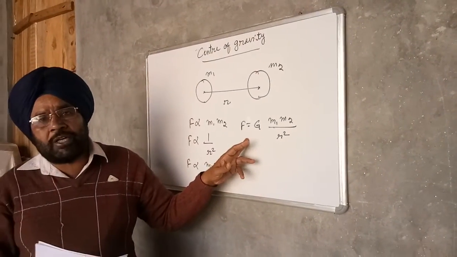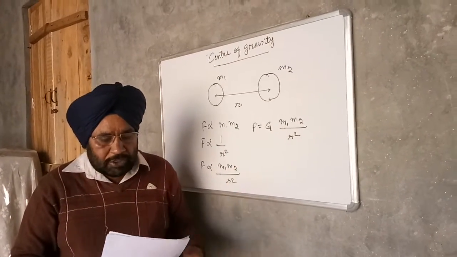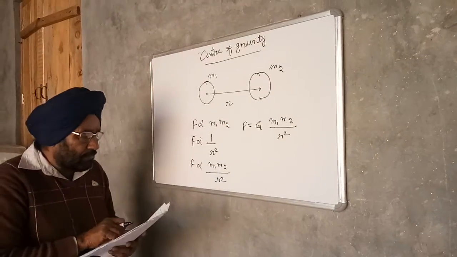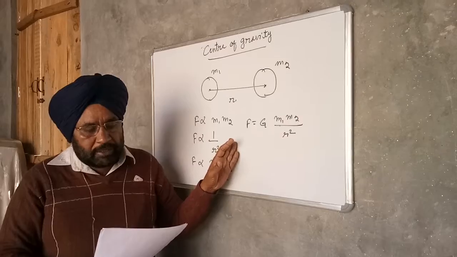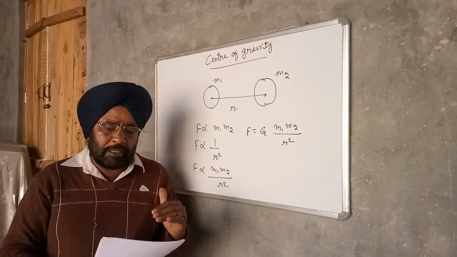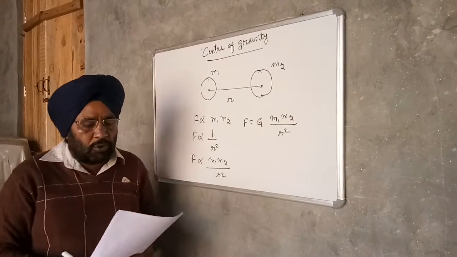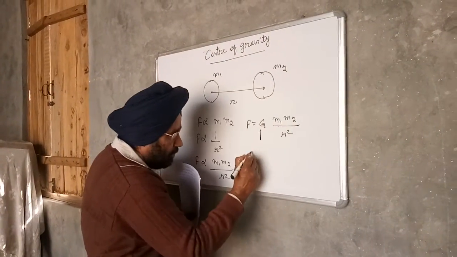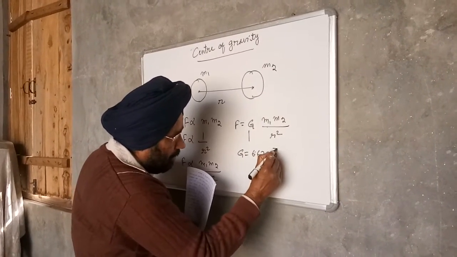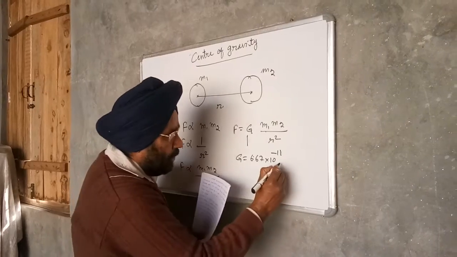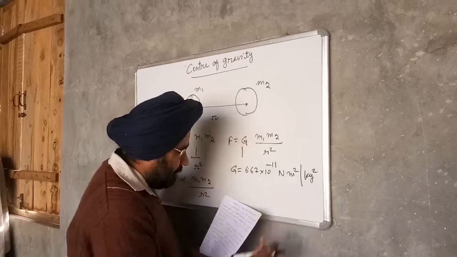So G is the constant of proportionality and is known as the universal gravitational constant. The value of G does not depend upon the nature and size of the two bodies, and G also does not depend upon the nature of the medium between the two bodies. The value of G is 6.67 into 10 raised to the power minus 11 Newton meter square per square kg.